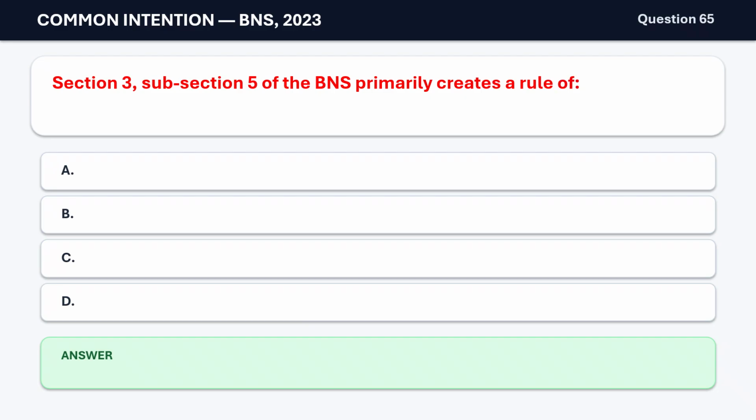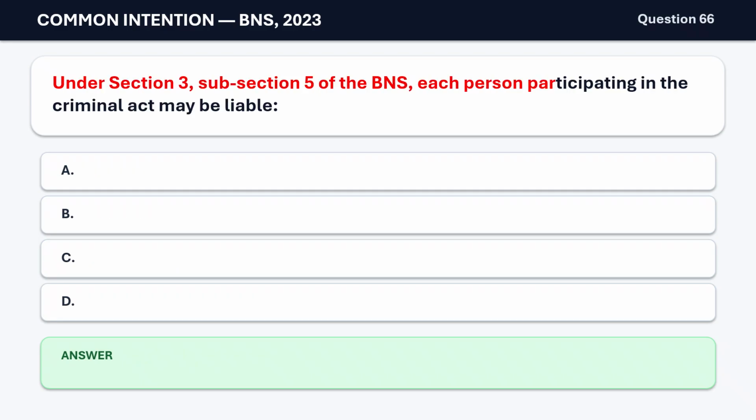Question 65. Section 3, subsection 5 of the BNS primarily creates a rule of A. Evidence. B. Joint liability. C. Strict liability. D. Vicarious liability of the state. The correct answer is B. Joint liability.